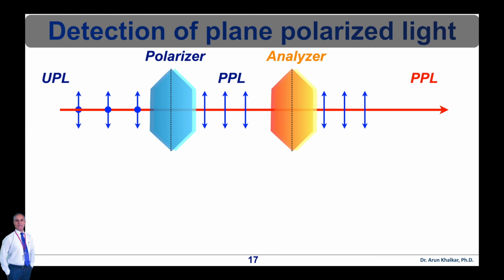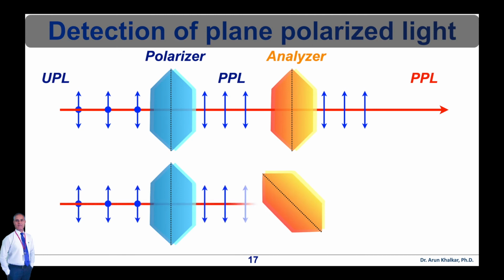Ordinary light on passing through the polarizer becomes plane polarized. If the analyzer is rotated in the path of transmitted light such that their axes are parallel, the intensity of light is maximum. However, the intensity becomes minimum when the axes of the two crystals are kept perpendicular to each other as shown in this diagram.